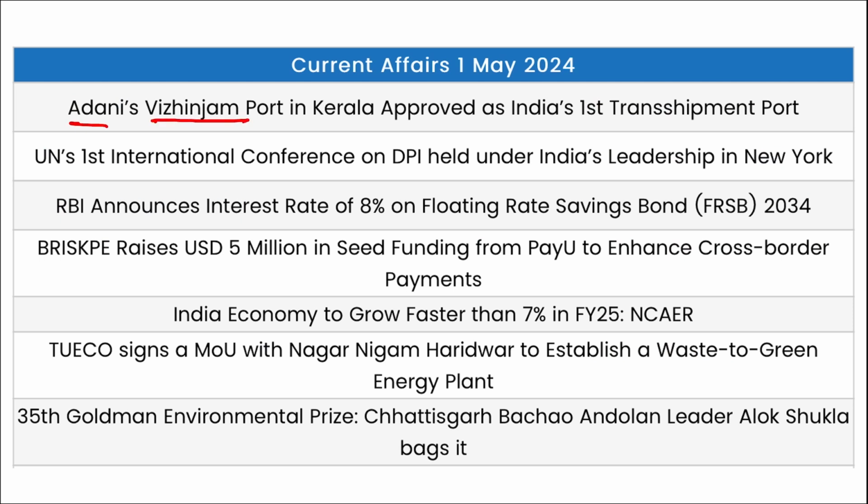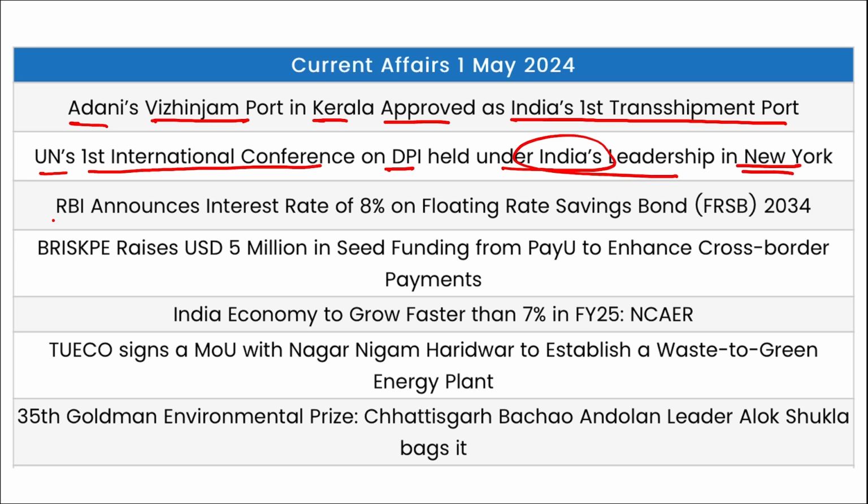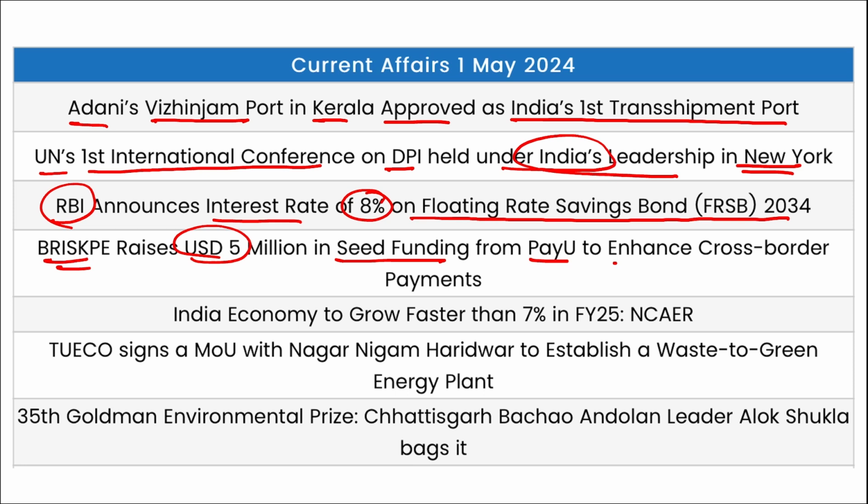Adani's Vizhinjam port in Kerala approved as India's first transshipment port. UN's first international conference on DPI held under India's leadership in New York, USA. RBI announced the interest rate of 8.05% on floating rate savings bond 2034. Brisbane raised $5 million in seed funding from PayU to enhance cross-border payments. Indian economy to grow faster than 7% in FY25 as per NCAER.